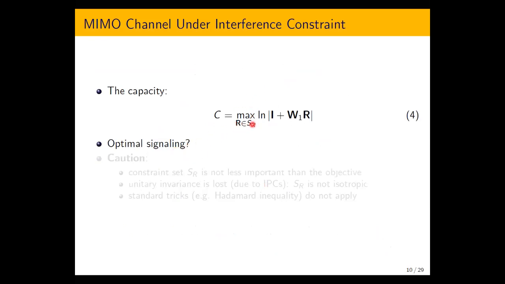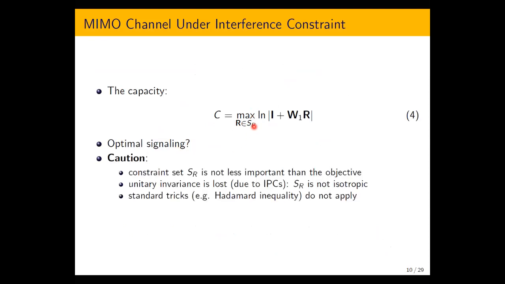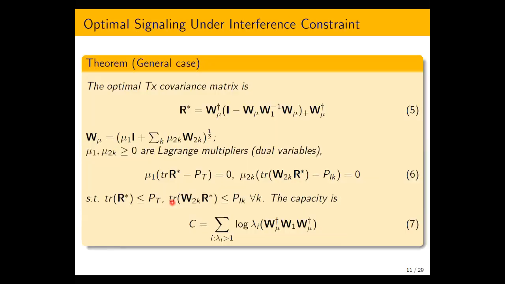However, optimal signaling is not known in general anymore. And that's simply because our feasible set has changed. So the optimal solution changes too. So the constraint set itself is not less important than the objective. Unitary invariance is lost due to IPCs, so the constraint set is not isotropic anymore, and the standard tricks such as Hadamard inequality do not apply.